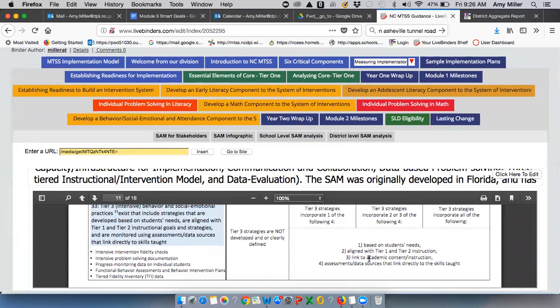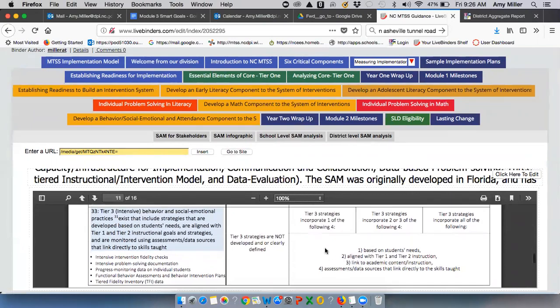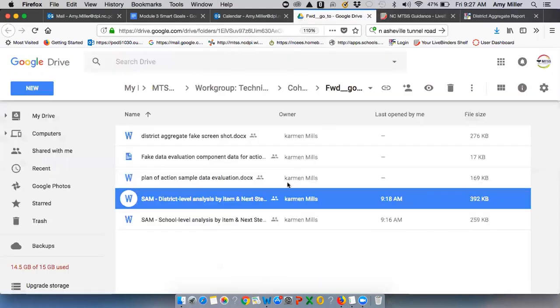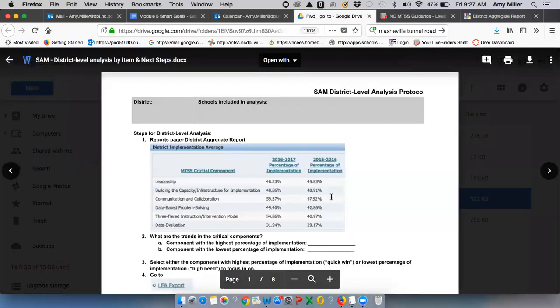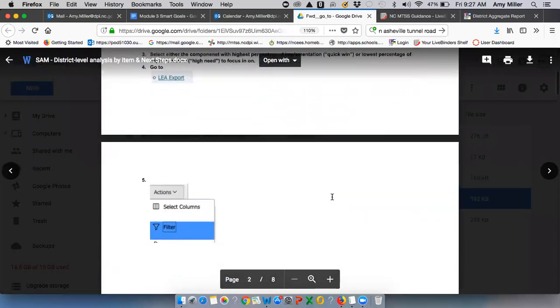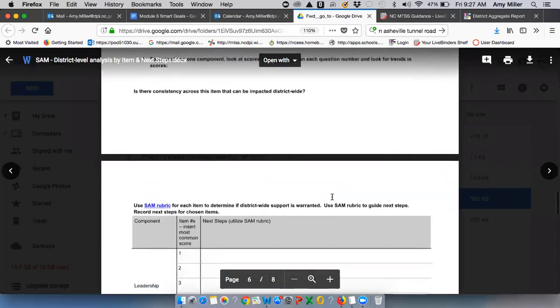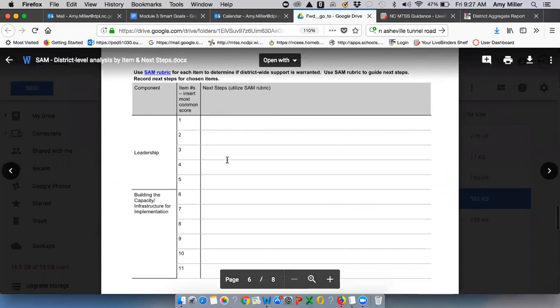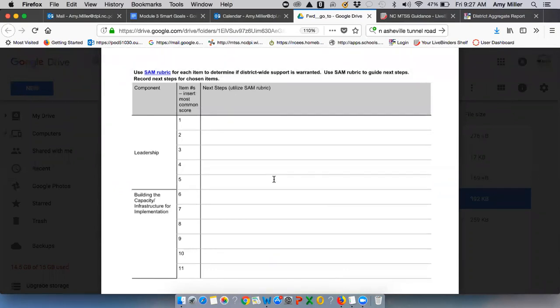Maybe they're not aligned with tier 1 and tier 2, or they're not linked to academic content, or we're not really using assessment sources to link directly to the skills taught. So we can look at what's going on at that point in the rubric and then make some decisions about how can we impact this item district-wide. So as we look at that district level analysis, again, we're just focusing in on 1, maybe 2 critical components, and then really diving in to say what's the most common score for the items on those, and then using that SAM rubric, what could be some next steps to impact that district-wide.